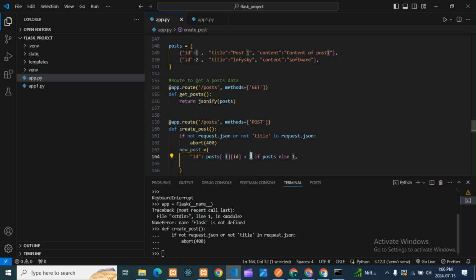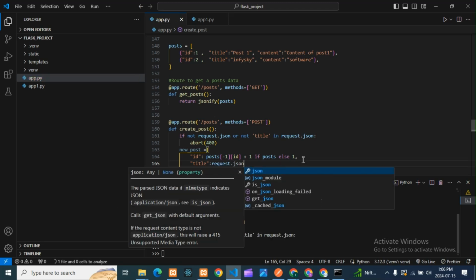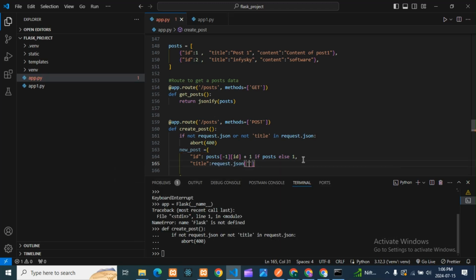Then next, the ID we got, which is auto incremented. Then we want a title, right? So here I'll write title. So title, it will be request.json, and here is my title.